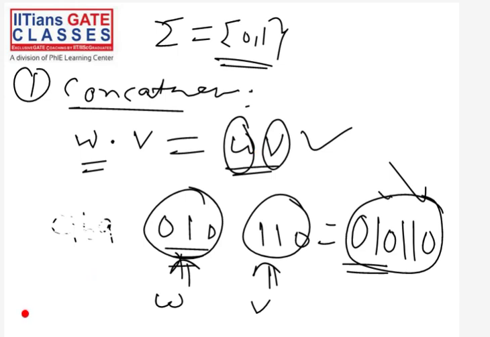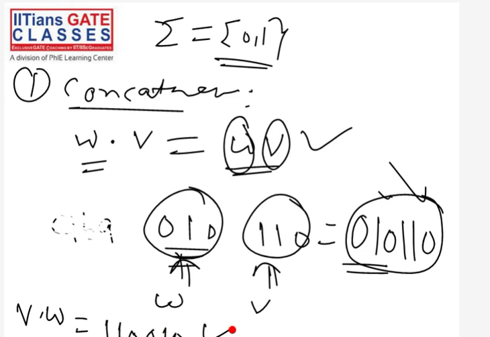If I want to find v dot w, then what will it be? Anyone quickly tell me? Right, v dot w will be: first write v, then append w. So this will be our v dot w, 110010.